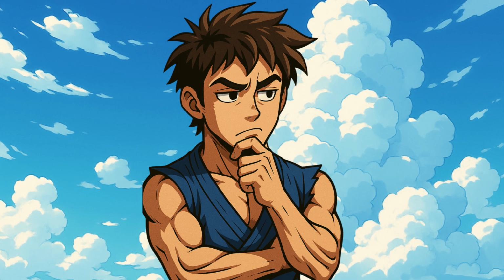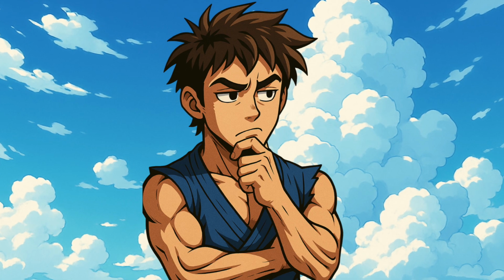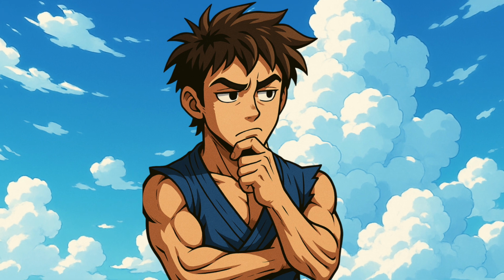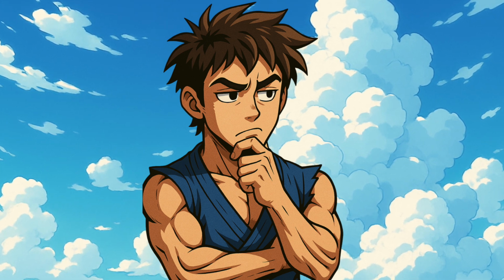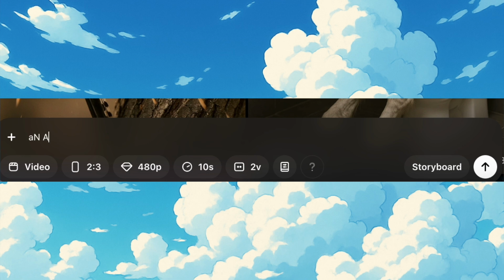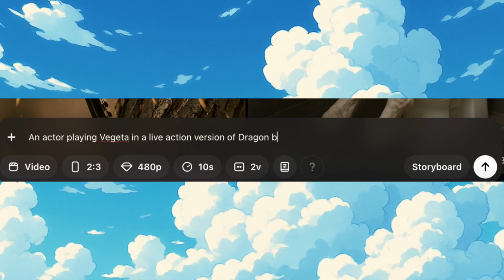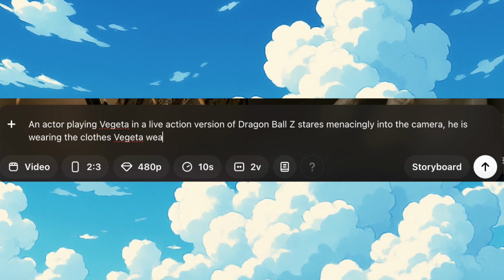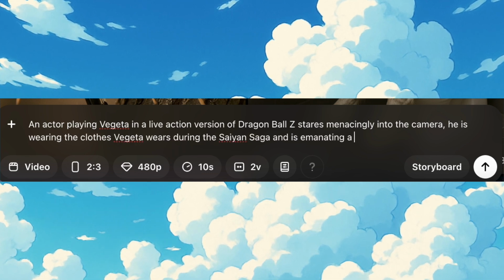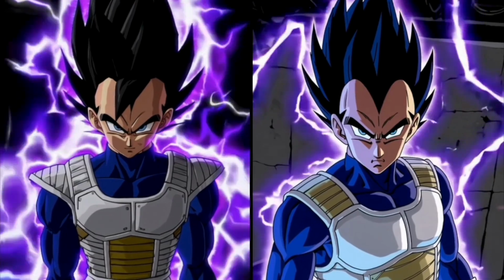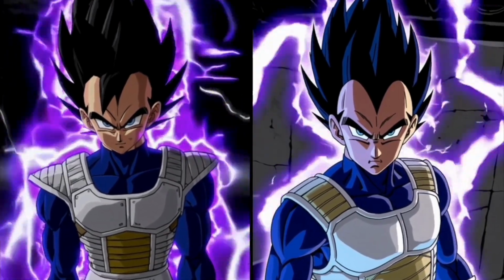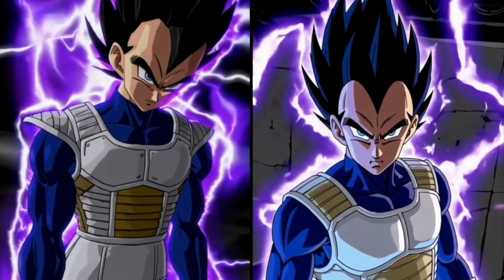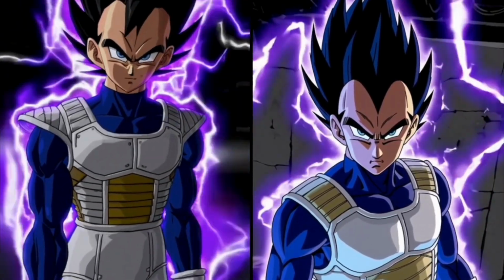I thought, with hindsight, that my vision of Goku and Vegeta getting a beer was a little bit optimistic for the AI. So I decided to go with a far more simple prompt that has just Vegeta staring into the camera menacingly, with the hopes that generating this guy just standing there would be less of a challenge, and for goodness sake, we're back to animation. Although, I have to admit, it looks kinda cool. It's not at all what I asked for, but it's not bad.